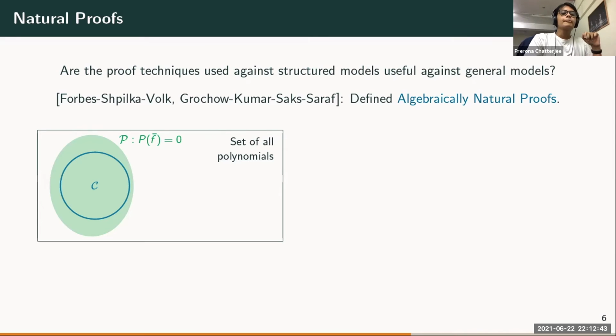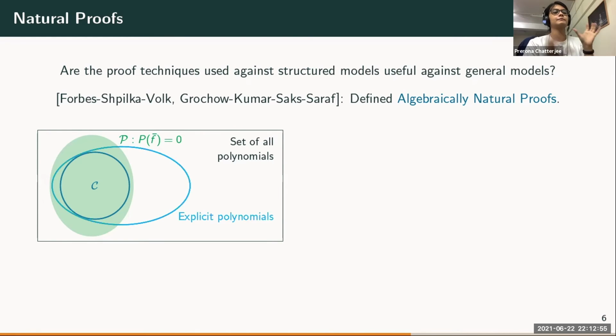And to actually get the lower bound, because your polynomial was non-zero, you know that it has non-roots. To actually get the lower bound, what you need to find is an explicit polynomial which is a non-root. So you need to find an explicit non-root for the polynomial, and you look at the corresponding polynomial. By definition, since it's a non-root, it cannot be in your class, and that leads to a lower bound. The question is, if your circuit class is VP, then do such natural proofs exist?